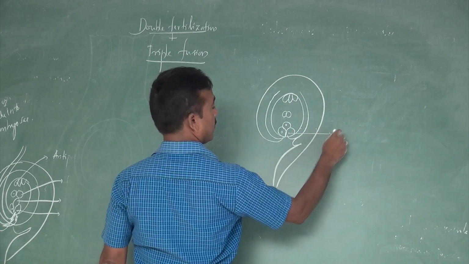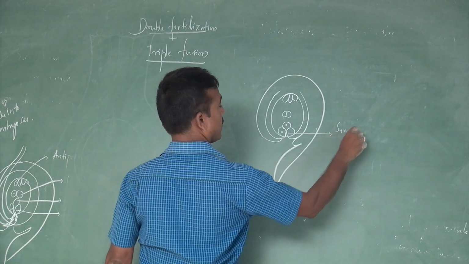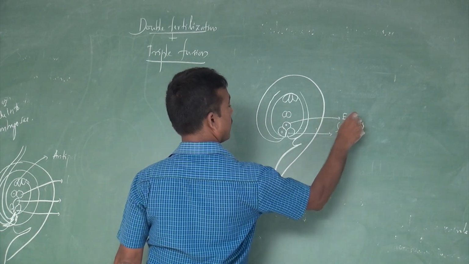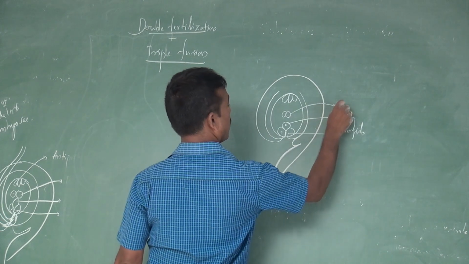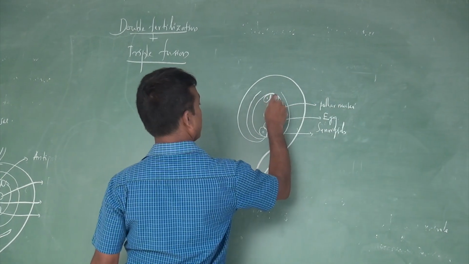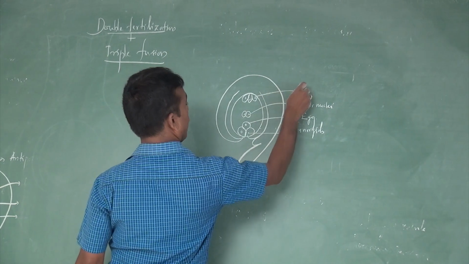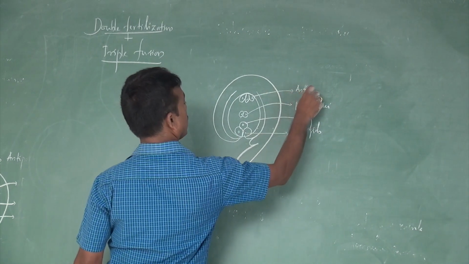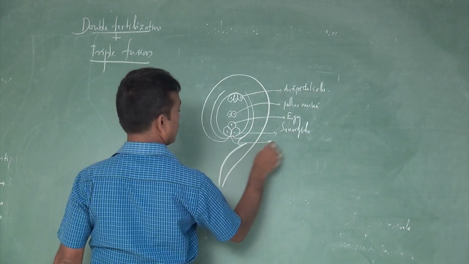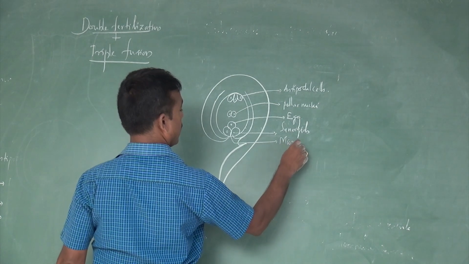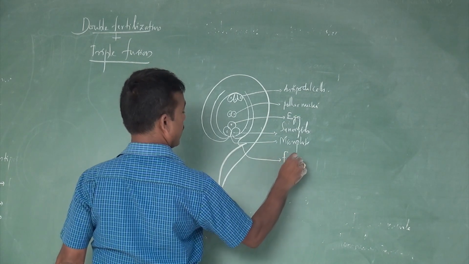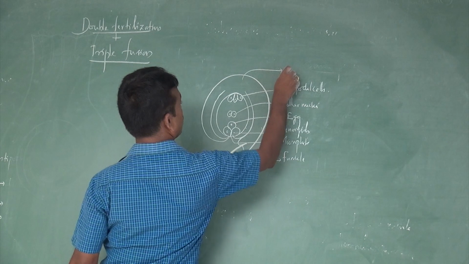This is the synergids, this is the egg, polar nuclei, antipodal cells. This is the micropyle, that is the funicle, that is the chalaza.